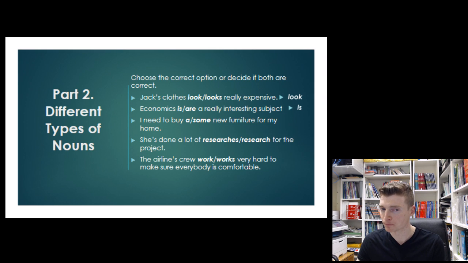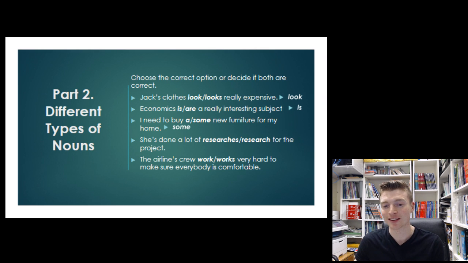I need to buy new furniture for my home. Furniture, it's also uncountable. We cannot use the indefinite article with uncountable nouns, so the correct answer here is some. She's done a lot of researches or research for the project. Okay, research once again is an uncountable noun. In English, we cannot pluralize it, so the correct answer here is she's done a lot of research for the project.